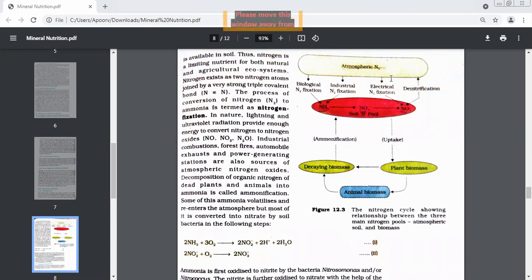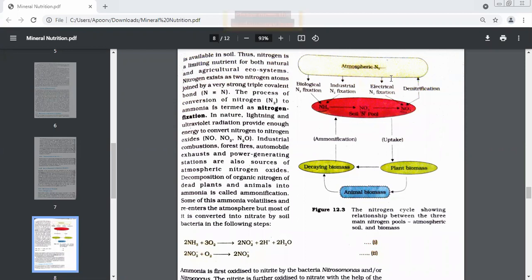Number 2, UV radiations. They give energy and they convert the nitrogen to oxides of nitrogen.